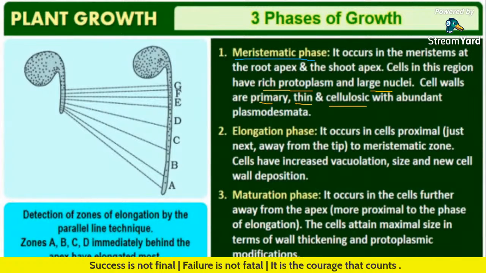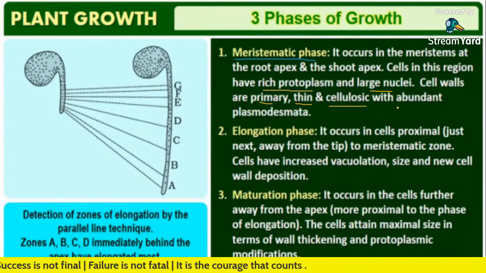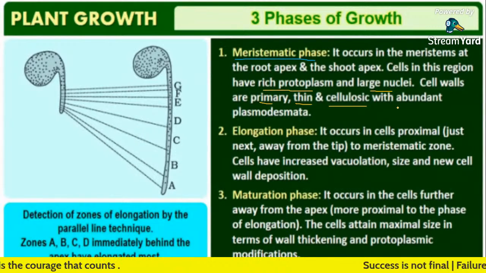So just leave that plasmodesmata. You just learn these three points: primary, thin and cellulosic. Say it twice by heart.